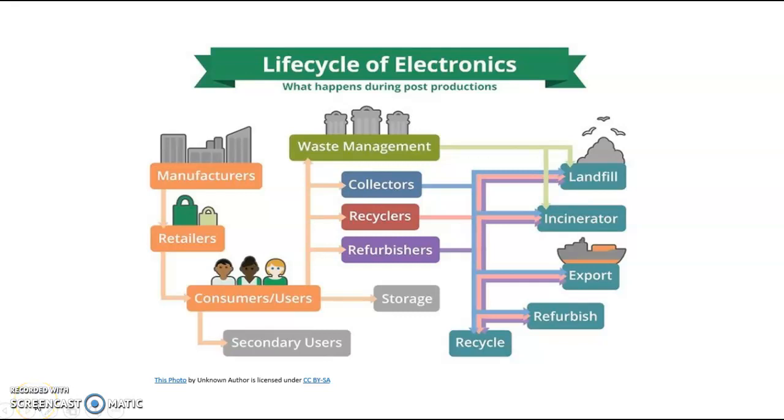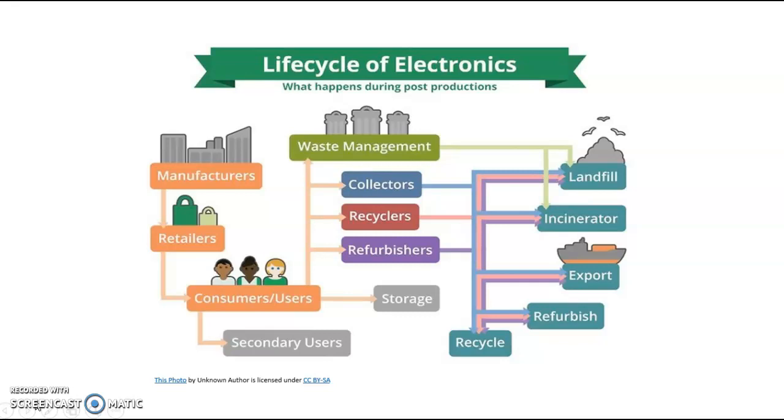We can get the best indicator of e-waste from looking at the life cycle of electronics. Manufacturers produce electronics which are then distributed and sold worldwide. When someone, for instance, goes to buy a new phone, their old phone becomes e-waste when it is sent either to a landfill, an incinerator, exported, refurbished, or recycled.